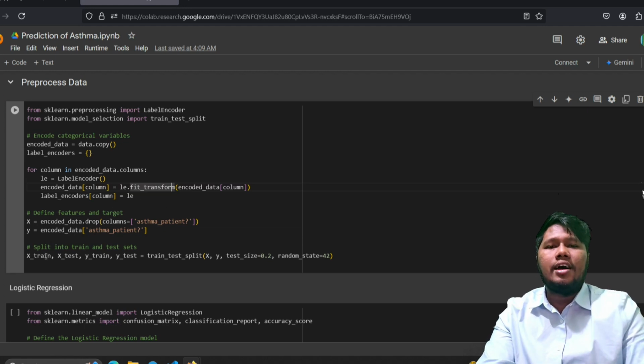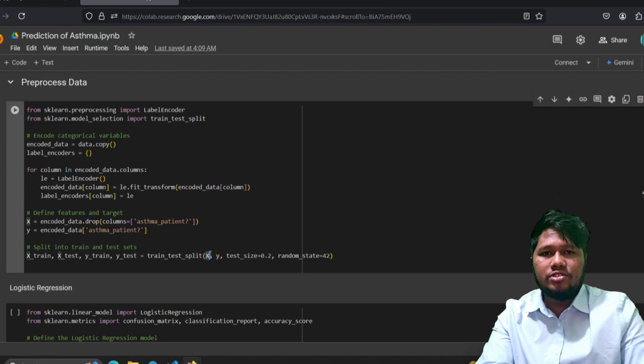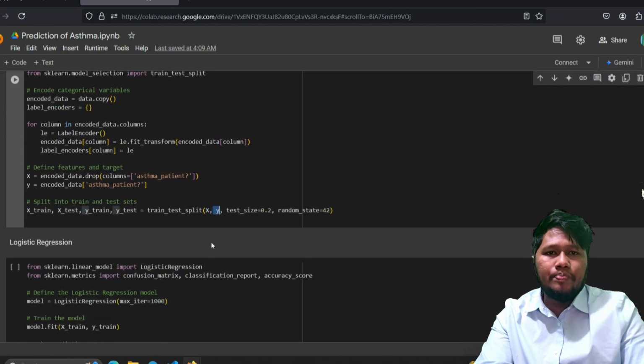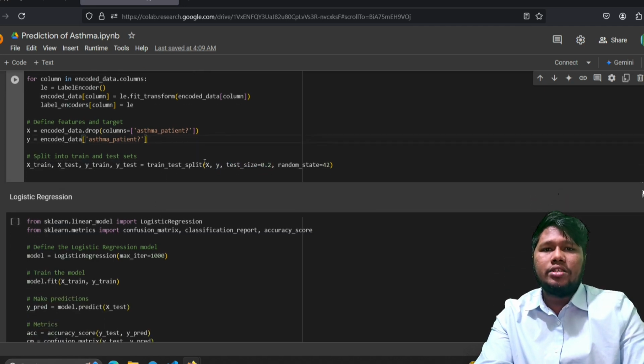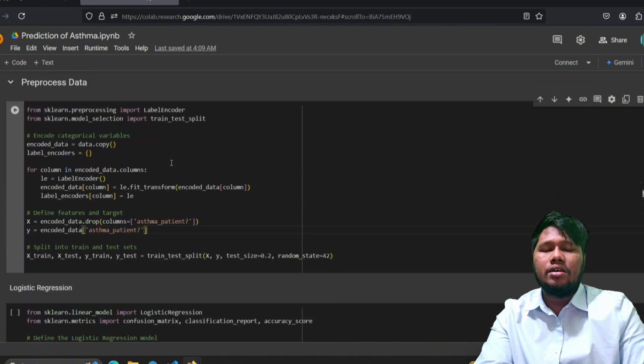We split the features X and target y, and then did an 80 to 20 percent split for training and testing. Our target is asthma patients here.